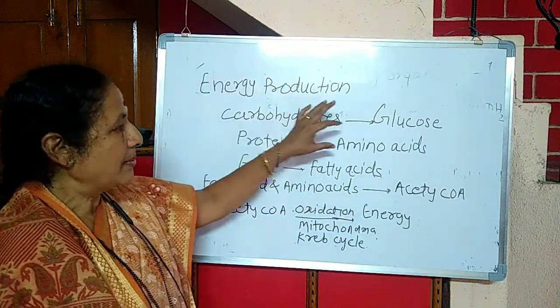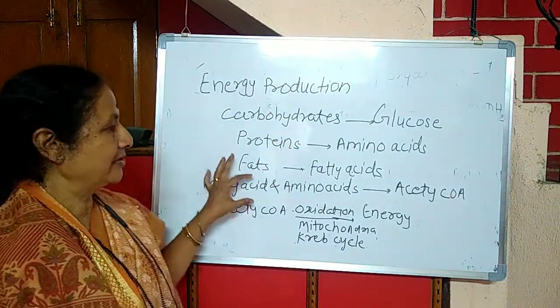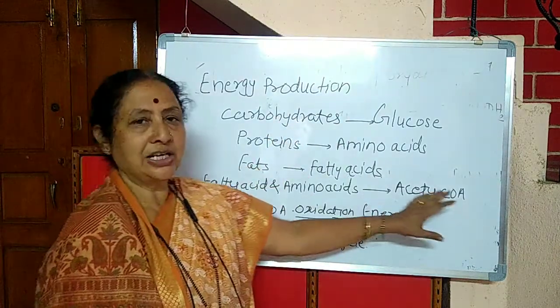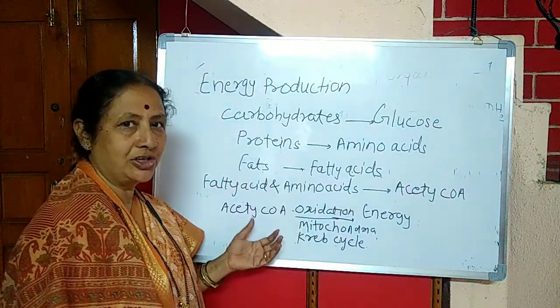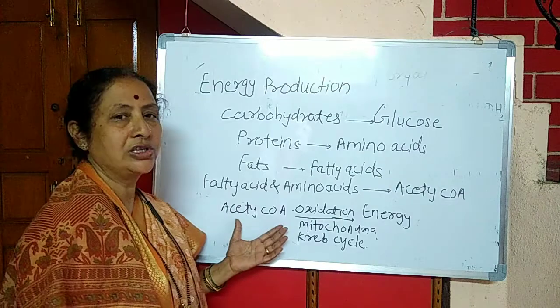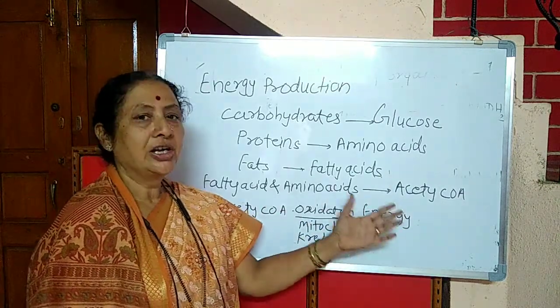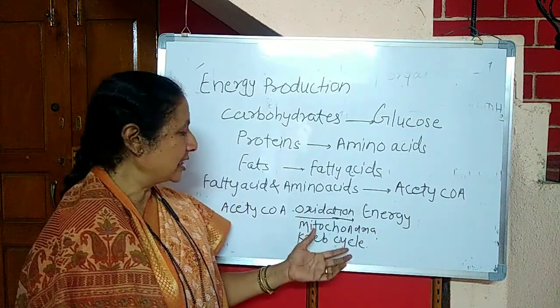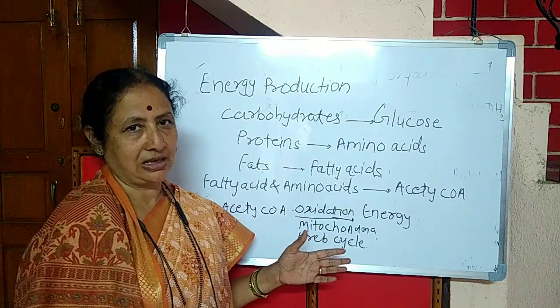So the amino acids and the fatty acids collectively form acetyl coenzyme A, and the oxidation of this acetyl coenzyme A is carried out to get the energy. This process is carried out in mitochondria, and that is called the Krebs cycle.